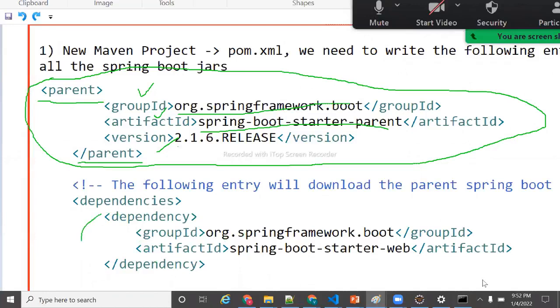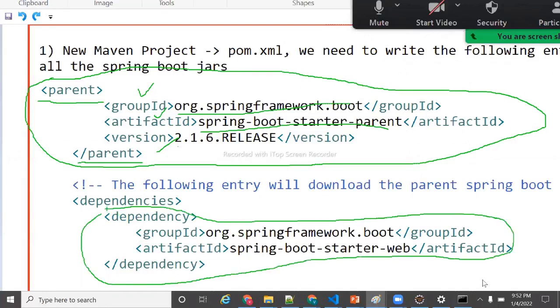There is one more tag called dependency. Which dependency, which feature do you need? In our case it is a web application, right? Where Spring Boot starter web. Spring Boot starter web is the web application. So this is the entry which I need to write.